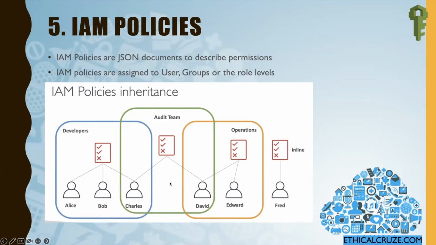These users are part of a group, which is why whatever permission we assign to the group gets inherited by these users. But if we take the example of this user Fred, he is not assigned to any group. So whatever permission we provide here, these inline permissions, will be assigned to the Fred user. So this is what a policy is and how it works.